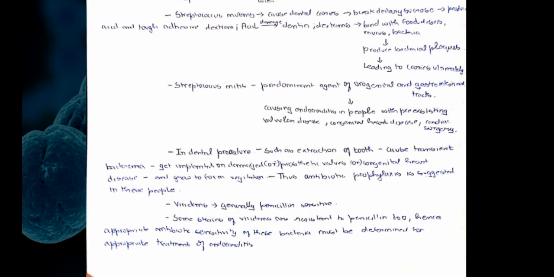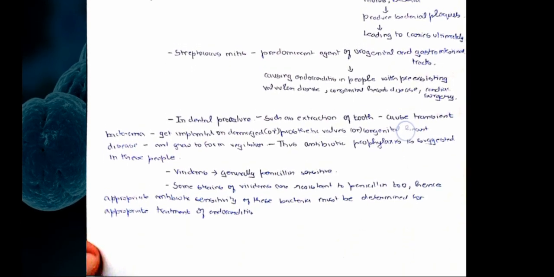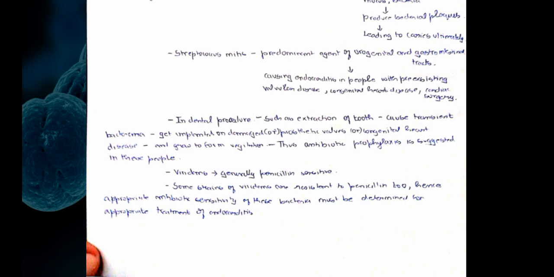Generally, viridans are penicillin sensitive. Some strains of viridans are resistant to penicillin too, and hence appropriate antibiotic sensitivity of these bacteria must be determined for appropriate treatment of endocarditis.